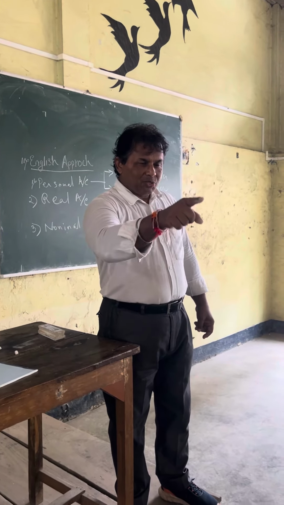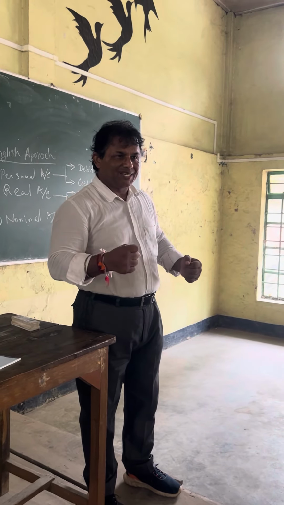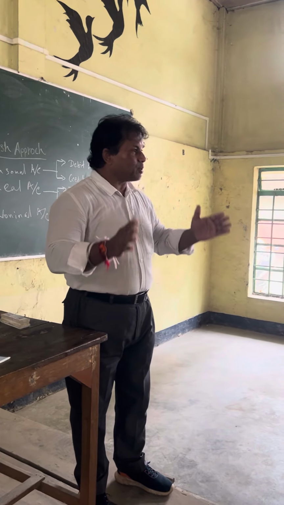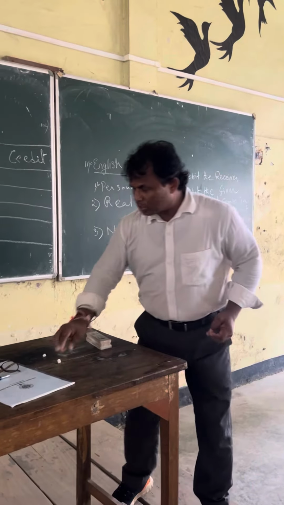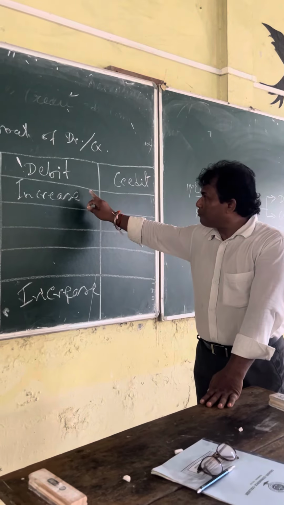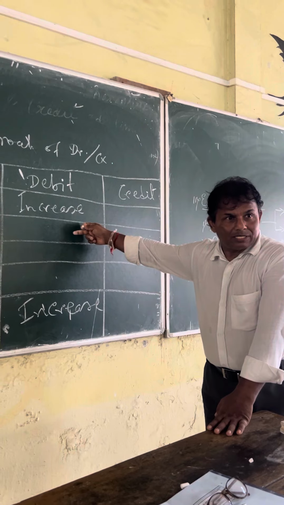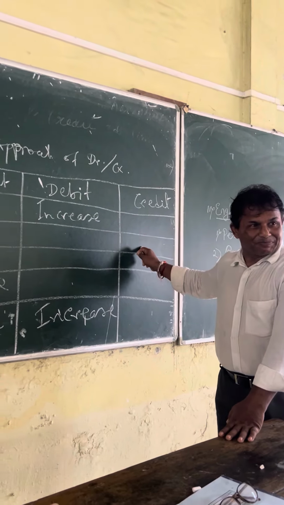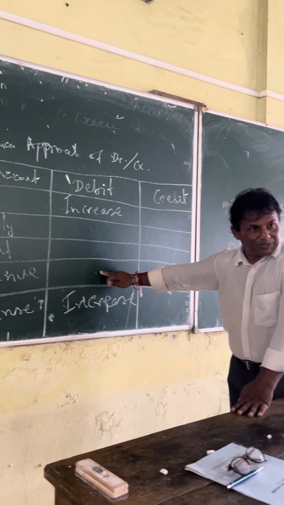Only this much. You said assets are increased and liability... No, very smartly, and you shall remember it your whole life. I am sure about it. What will you say? Asset and expense increase debit, baki sab ulta. What is ulta? If it is increased, it will be okay. And if it is increased on the other side, it will be the opposite: decrease. If it is decreased, then increase. I will not write anything else.